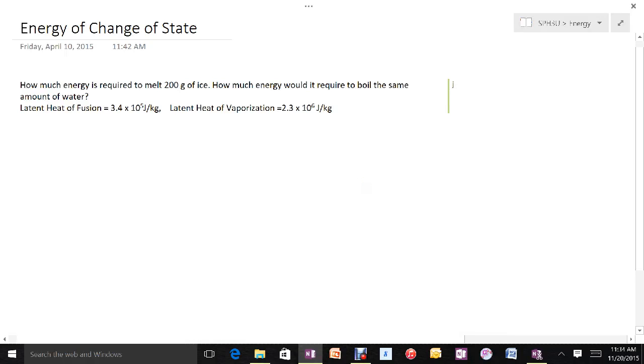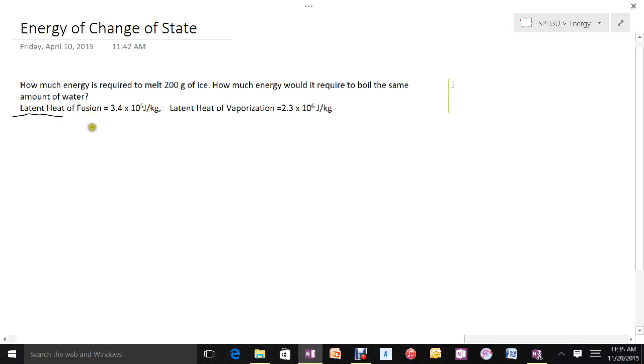Alright, in this video I'm really quickly going to go through the actual quantitative energy associated with the change of state of a material. If we think about the change of state, there's going to be some set amount of energy that it requires to break the intermolecular attraction that's causing the state change, whether it's a solid to a liquid or a liquid to a gas. And then the amount of energy is going to depend on that. The definition of that is the latent heat.